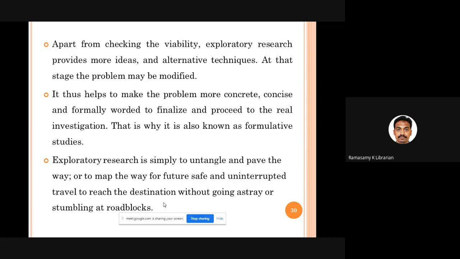So that is why exploratory research is also called formulative studies. They are called formulative because they are helping you to formulate your research problem in a very, very concise, very concrete way. Fine. So exploratory research studies are helping you to pave the way for your final research. They are giving you a map so that your final research problem can be formulated and you can start your journey of research. Fine. Please understand this.